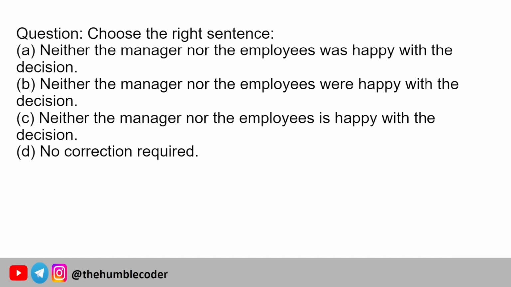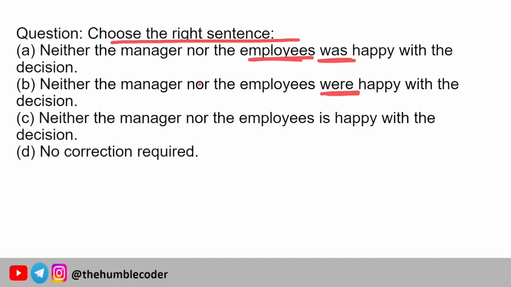Moving on to the next question. We have been given four sentences and we have to rearrange them to make the, no, sorry, this is not a rearrangement question. This is the choose the right sentence question. Out of four sentences we have to choose which is grammatically correct. Let's read one by one. Neither the manager nor the employees was happy with the decision. Let's see further options. Neither the manager nor the employees were happy with the decision. See here the difference is were, and previously it was. So clearly was cannot be there because we are talking in plural form, since it is employees. So that is why was will not come.